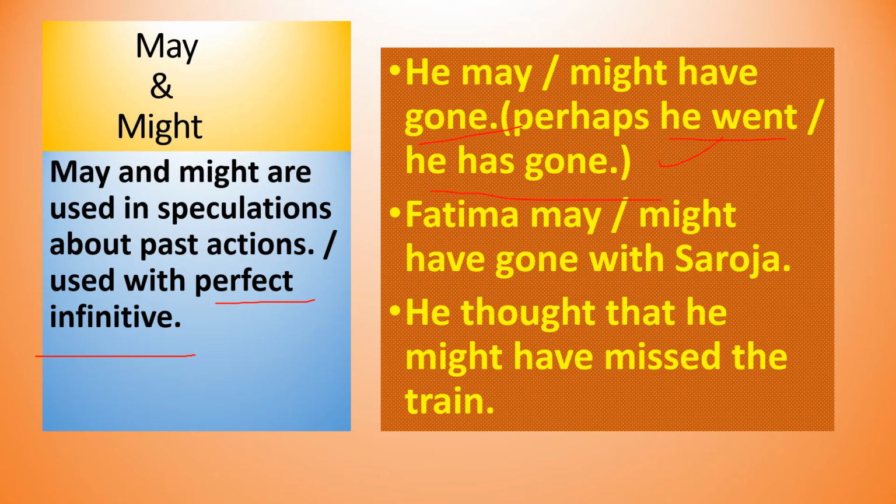Fatima may have gone with Saroja, might have gone with Saroja. What does it mean? Perhaps Fatima went with Saroja or Fatima has gone with Saroja. Next one, he thought that he might have missed the train. That is a speculation about the past action, which means he missed the train or he has missed the train.